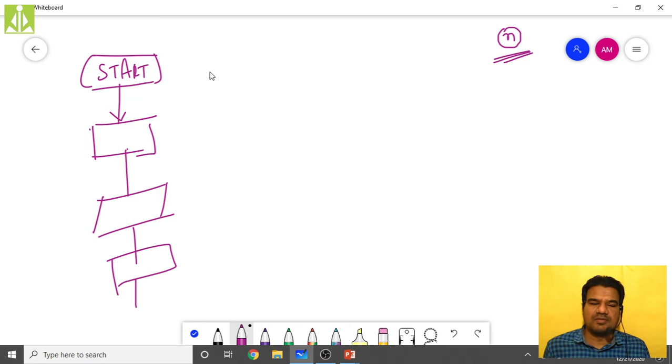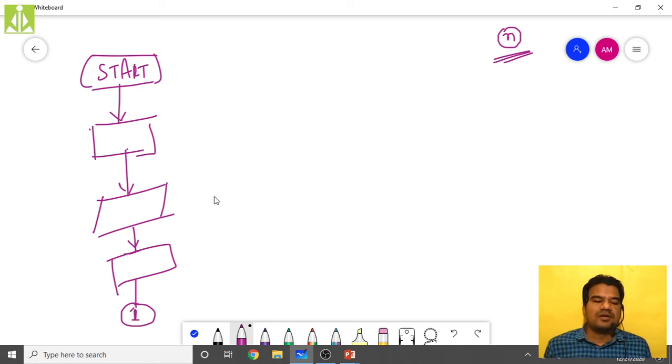The concept is very simple. We have started the flow chart over here. Then we have drawn this symbol, then this symbol, then this symbol, and we have shown the connectivity using flow lines like this. At this point I reached the end of the page and I don't have any further space to continue, but still I have to draw my flow chart. So I will use a connector over here, a circle with some number. This is my first connector, so I am keeping 1 inside it.